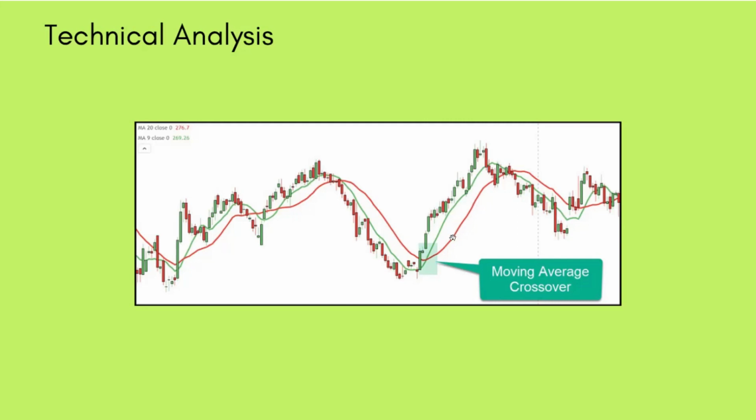One simple indicator is the moving average. I have plotted two moving averages, 9 EMA and 20 EMA, on the price chart. Technical analysts believe that the price discounts everything and all the past, present and future information is reflected in the price.